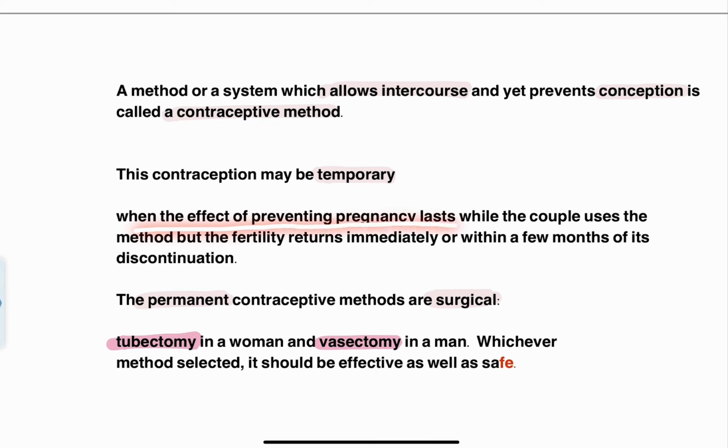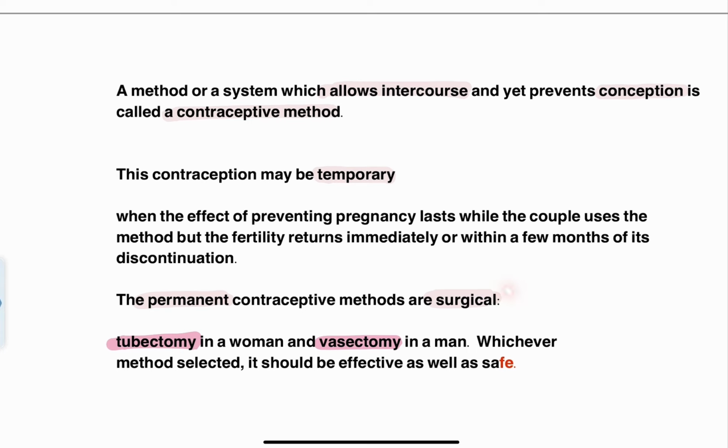As you can see in this definition, the effect of preventing the pregnancy lasts while the couple uses the method, but the fertility returns immediately or within a few months of discontinuation. As soon as the couple discontinues, within a week or so, the fertility is resumed. This contraceptive can be termed a temporary contraceptive method.